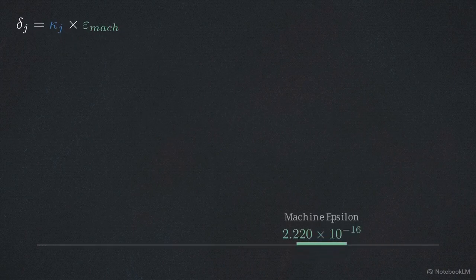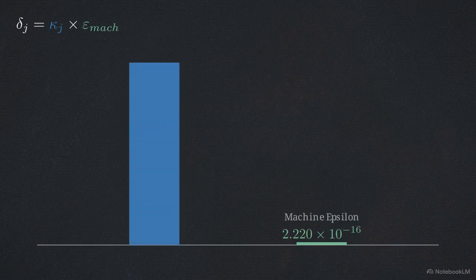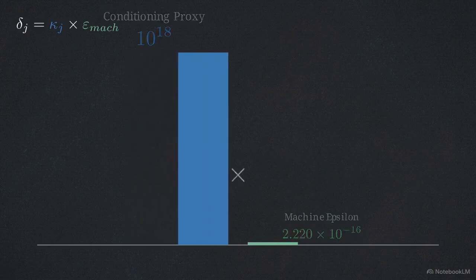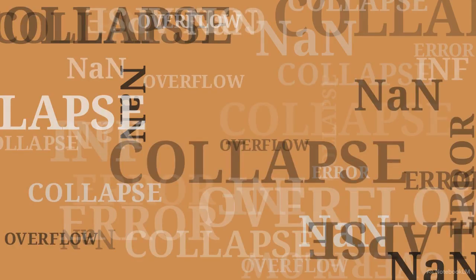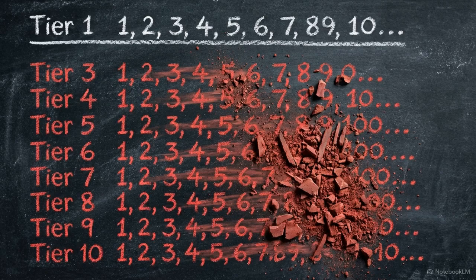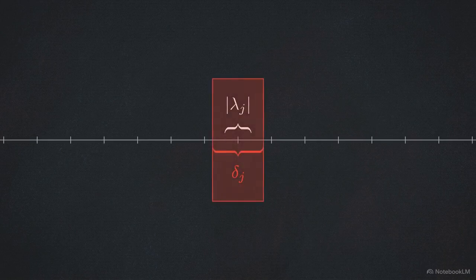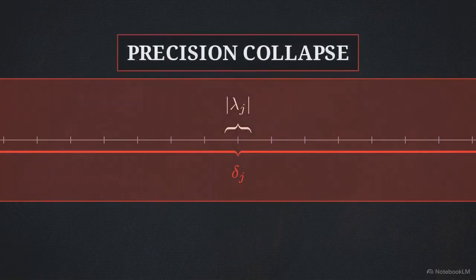We calculate the predicted float 64 drift, delta J, by multiplying the conditioning proxy, kappa J, by the machine epsilon. The machine epsilon is a hard, fixed constant. It represents the absolute arithmetic limitation of IEEE 754 double precision. When a deep tier generates a conditioning proxy on the order of 10 to the 18th power, it acts as a catastrophic multiplier against that otherwise tiny machine epsilon. While Tier 1 remains perfectly safe from this effect, the deep tiers are completely consumed. The resulting arithmetic drift entirely outscales the actual modulus of the eigenvalue itself.